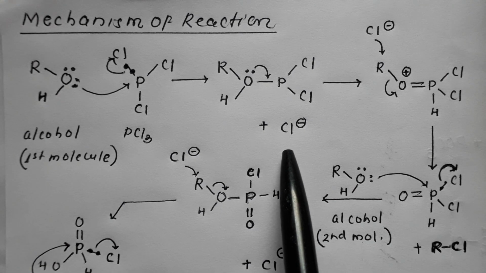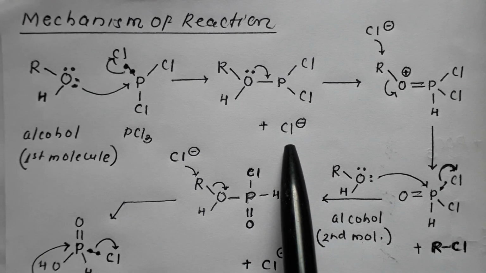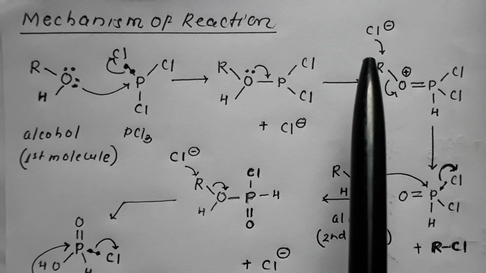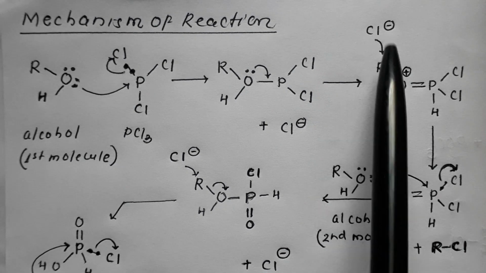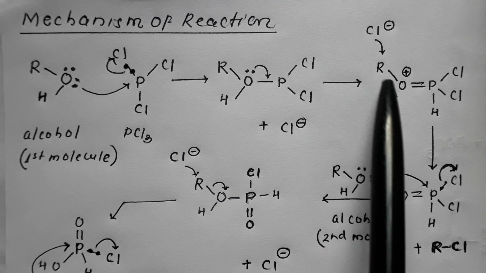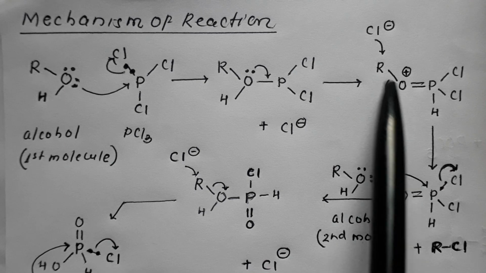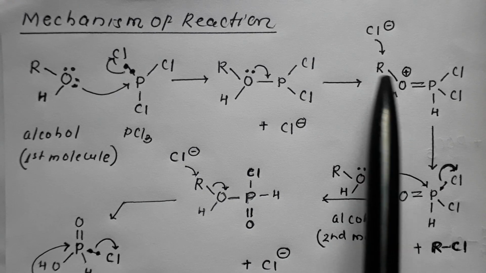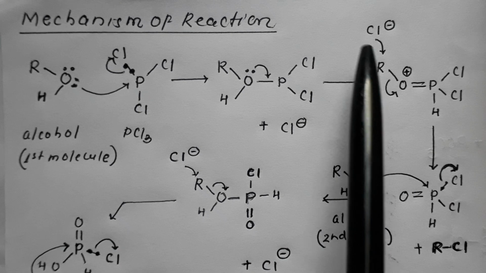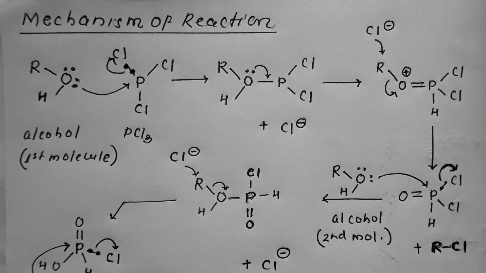Now in the next step, the chloride formed in step 1 attacks the alkyl. The bond pair between alkyl and oxygen gets shifted onto oxygen as a lone pair. This chloride attacks R, resulting in formation of RCl.